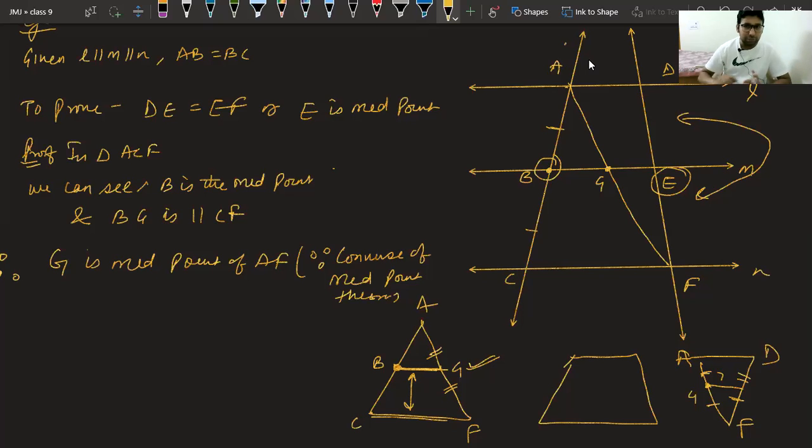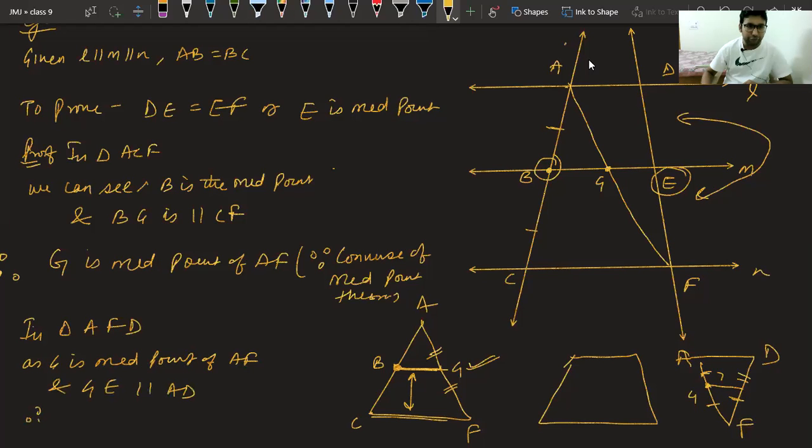Yes, sir. Okay. Just I'm completing the question because time is up. Only 3 minutes are left. So now in triangle AFD, we can say as G is midpoint of AF and GE is parallel to AD, therefore E is midpoint of DF. How? By converse of midpoint theorem. So we have used converse 2 times in this question to prove this.